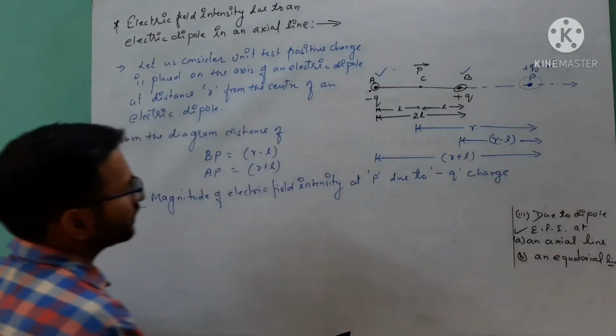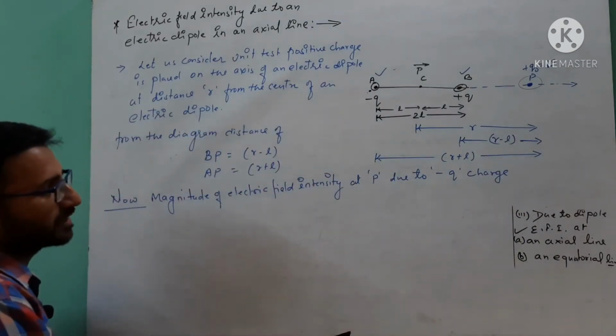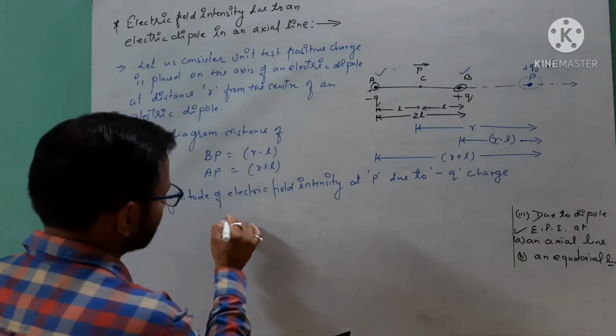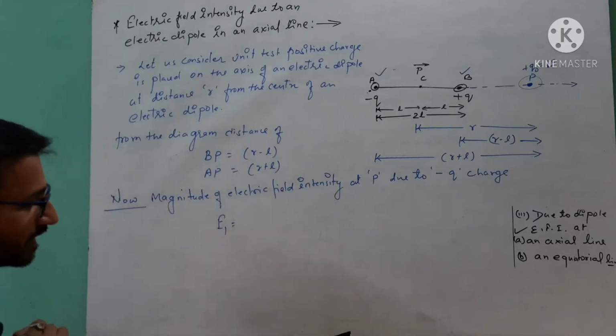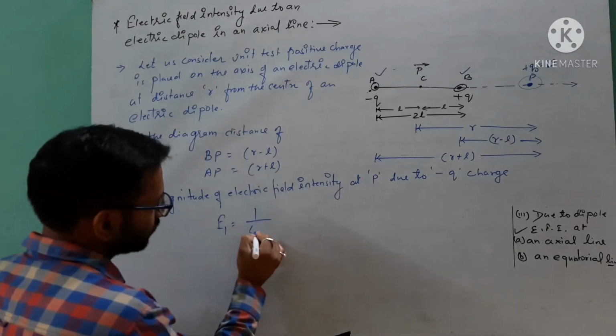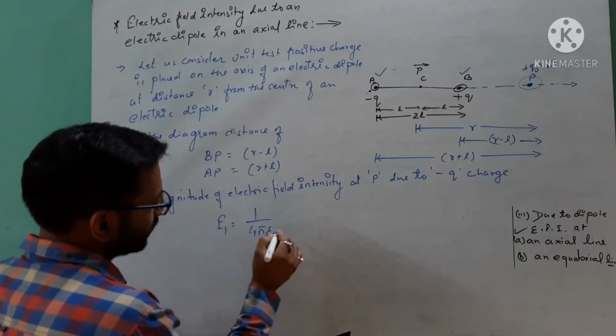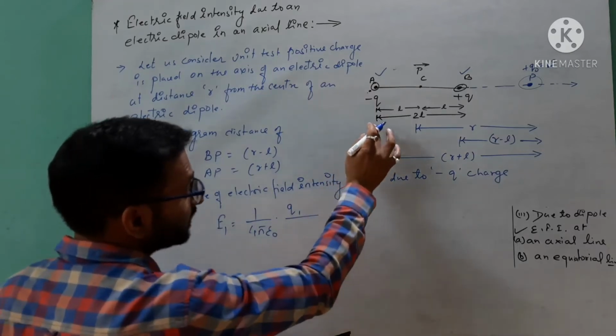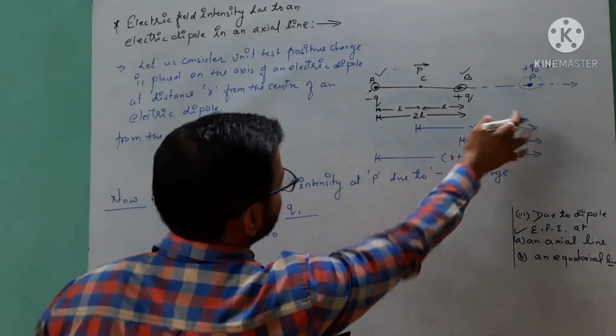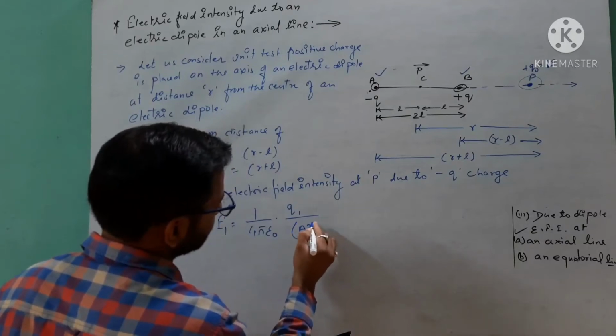Suppose the electric field intensity by minus Q charge is E1, and the formula of E1, you know, is 1 over 4 pi epsilon naught Q1 over r1 squared, where r1 is the distance between A and P, AP squared.